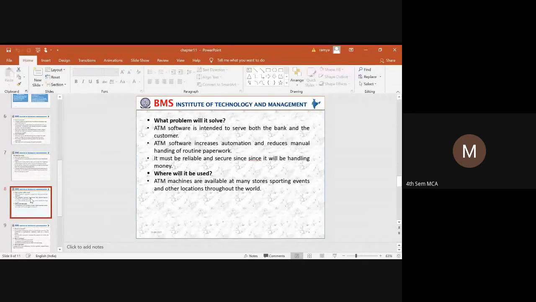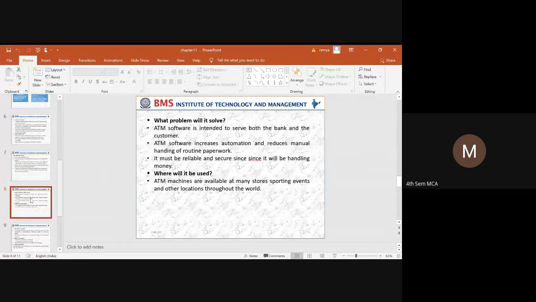The next thing is, what problem will it solve? If you are taking ATM software, and the ATM is deployed in a bank and the software is installed in a bank, what problem is it going to solve? The first thing is, it acts as an agent between the bank and the customer. That means it is going to minimize the work of the banking person, or clerical work.